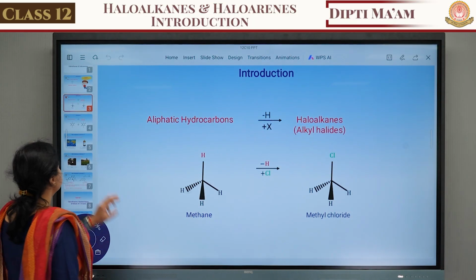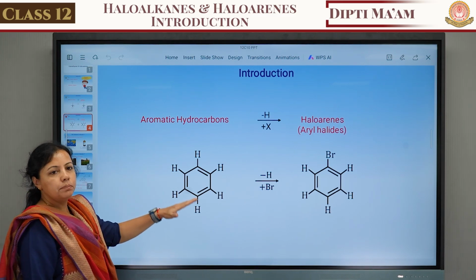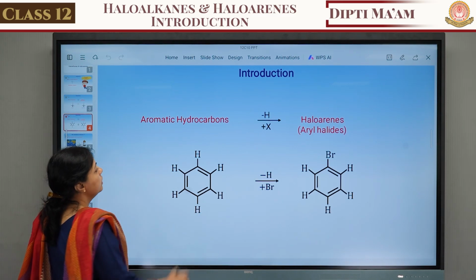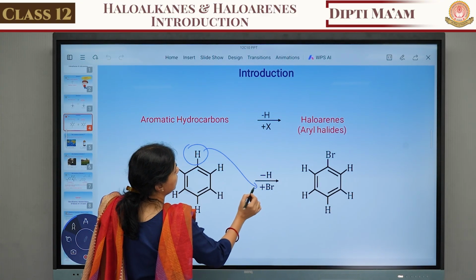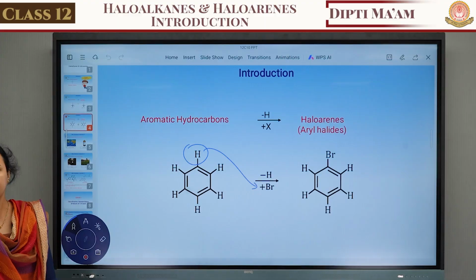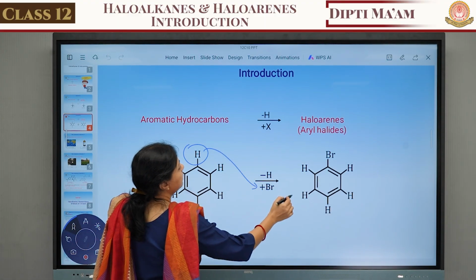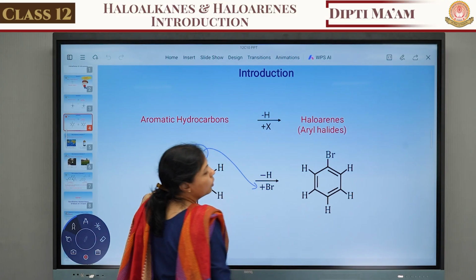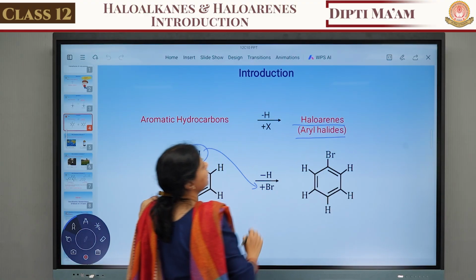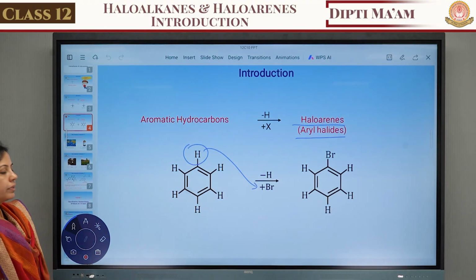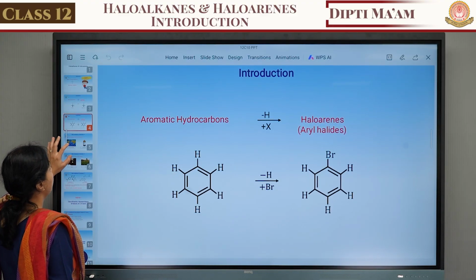The next thing, suppose the aromatic hydrocarbon, in which I take benzene. In this benzene, suppose this hydrogen is replaced with bromine, that is the halogen. Okay, so replacement of the hydrogen with bromine forms bromobenzene, and it is a haloarene. It is known as an aryl halide. So this is the introduction of haloalkane and haloarene.